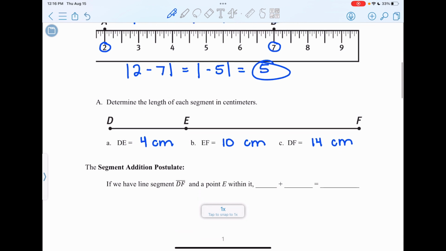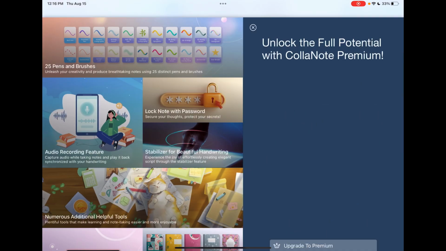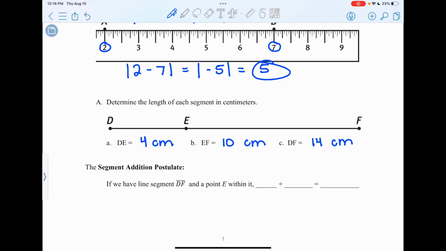Let's see how distance looks on a segment. Now, since this is a video, I can't really show you how I measured this with a ruler, but take my word for it. I measured DE to be 4 centimeters, EF to be 10 centimeters, and DF to be 14 centimeters. And you might be wondering, Miss Felberg, you forgot the segment symbol when naming DE, EF, and DF. I did not forget the symbol. When I am talking about the length of a segment, we don't include the symbol. So DE without the symbol is referring to the length of DE.